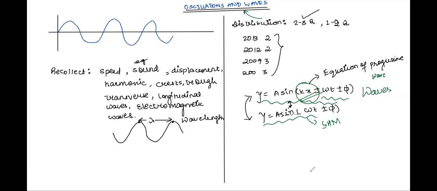Okay, so we'll start from this point itself. First of all, let us understand what are waves, and what are the different kinds of waves that we talk about. So what is a wave? First of all, a wave is nothing but propagation of energy from one point to another. Propagation of energy in the form of a disturbance from one point to another.